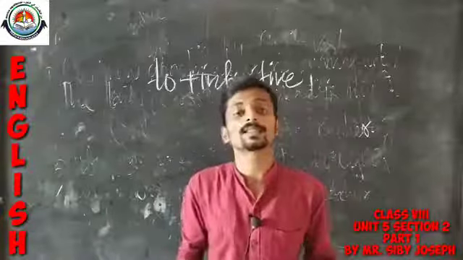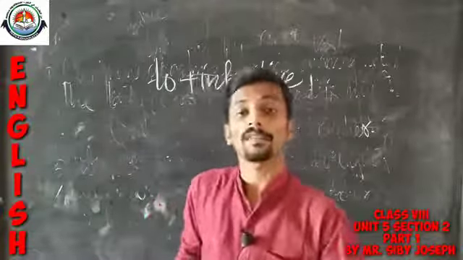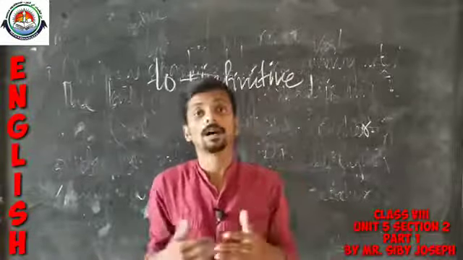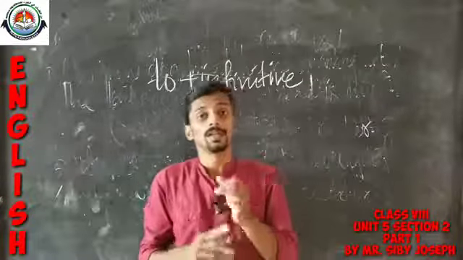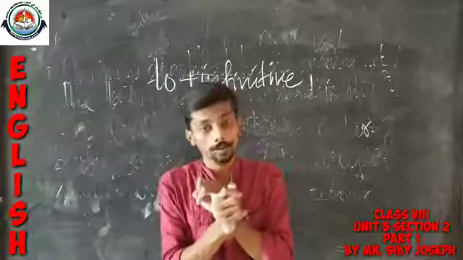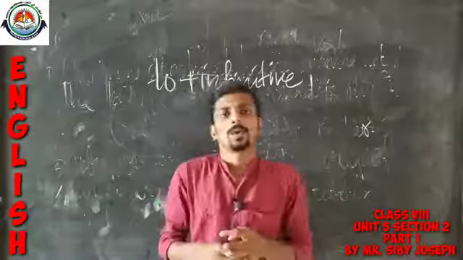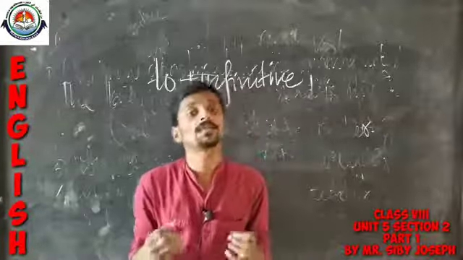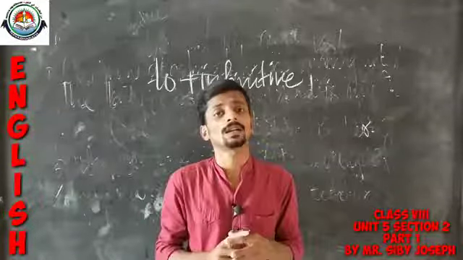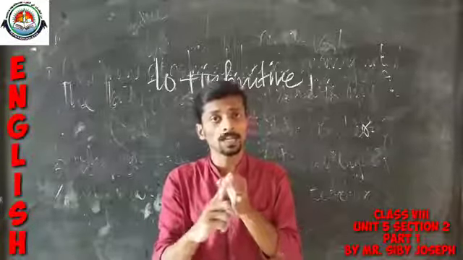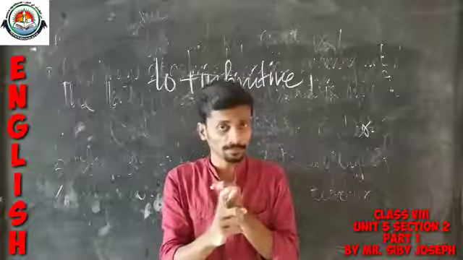So, I think this is all for today. We have finished many areas of grammar. First, we spoke about the non-finites and present participle. Then we had a small discussion on present participle, past participle and infinitive.